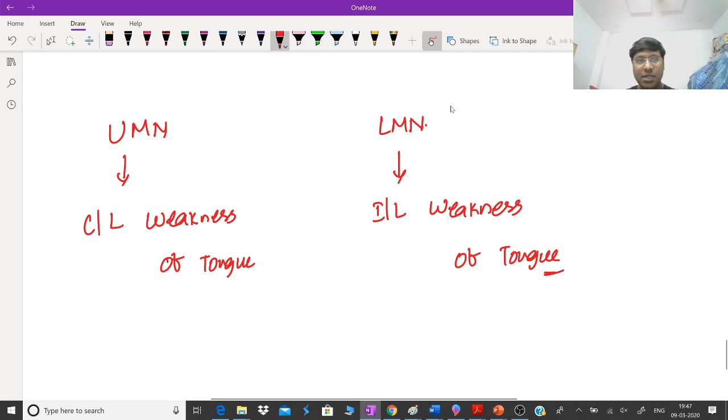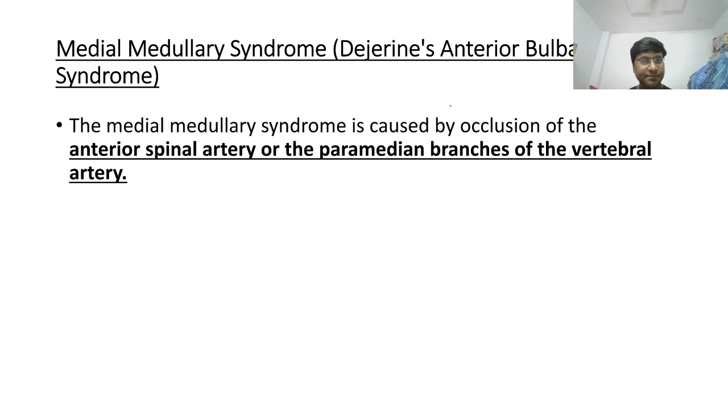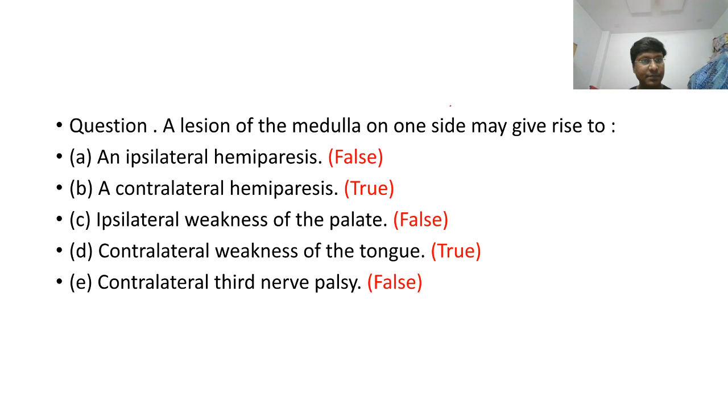Upper motor neuron, contralateral weakness of the tongue. Lower motor neuron, ipsilateral weakness of the tongue. Medulla has been given, so you should consider it contralateral, which becomes contralateral weakness of the tongue. Now going back to the question, this will be the answer. Ipsilateral hemiparesis is a false statement. This is the entire story.